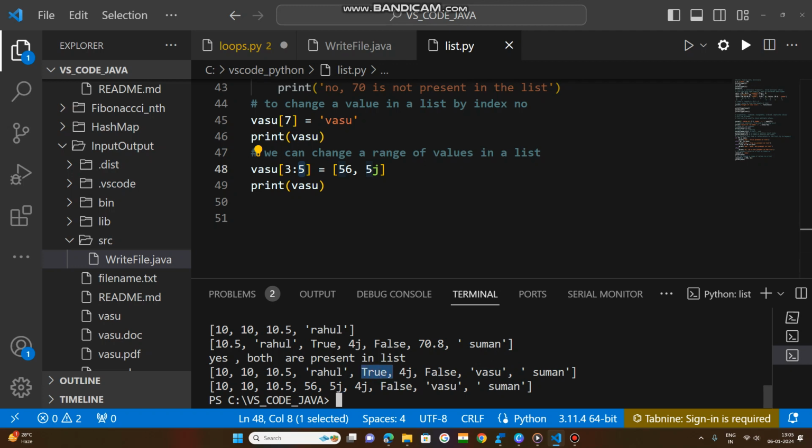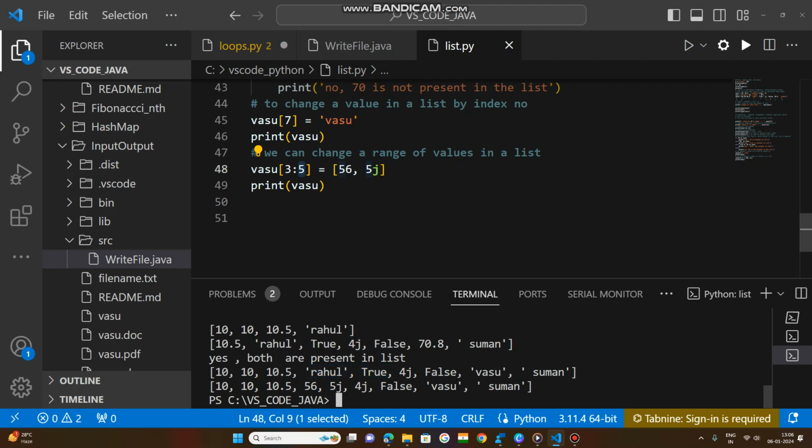At the fourth index, what was there? True. Rahul and True are at index 3 and 4, and 56 and 5j replace them. 5j will not be placed at the fifth index. If you feel that, it is your misunderstanding. The range is 3 to 4, but the fifth index is not included. Fifth index will not be included. After that, whatever the values are, they will stay as it is: 4j, False, Vasu, Suman. These two values will be replaced, 3 to 4.